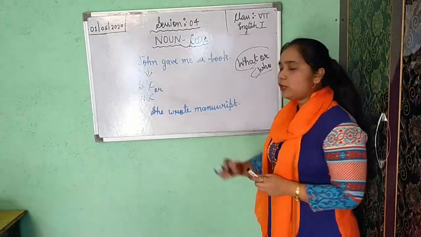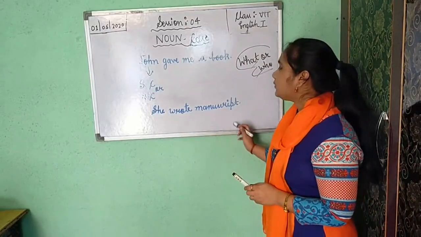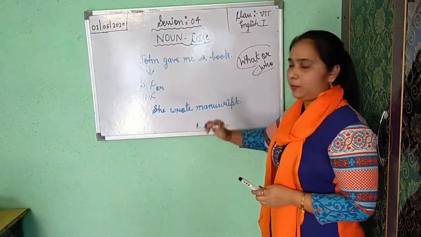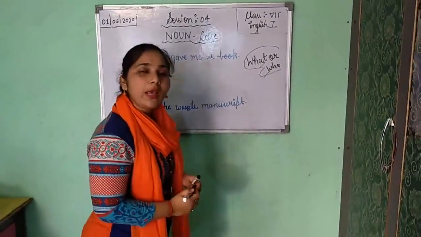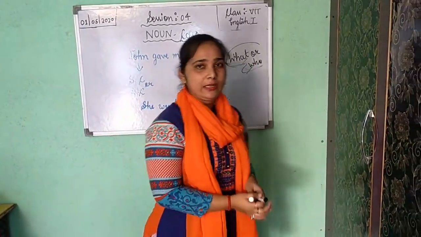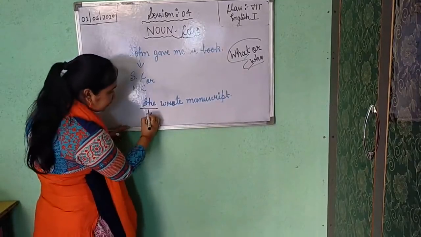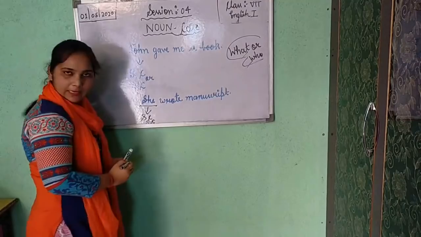An old book or document which is prepared by hand, that is called manuscript. So here the sentence is, she wrote manuscript. Now, who wrote manuscript? Who has written this? She. So she is doing the work.